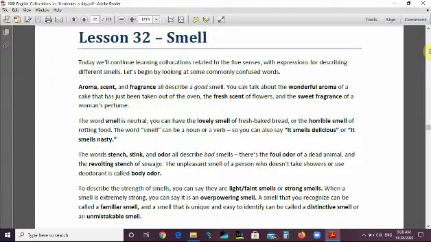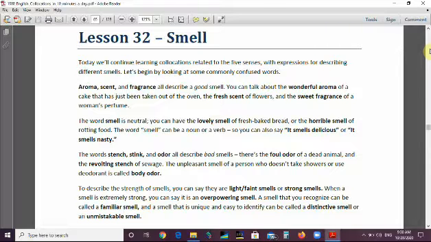Today, we'll continue learning collocations related to the 5 senses, with expressions for describing different smells. Let's begin by looking at some commonly confused words. Aroma, scent, and fragrance. These 3 words describe a good smell. You can talk about the wonderful aroma of a cake that has just been taken out of the oven, the fresh scent of flowers, and the sweet fragrance of a woman's perfume. So, aroma, scent, and fragrance are good smells.